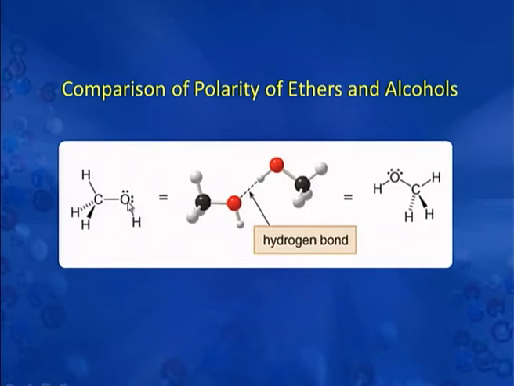In case of ethers, this hydrogen is actually replaced by an alkyl group. There is no possibility of hydrogen bond in ethers, and as a result ethers have comparatively very low polarity than the alcohols.